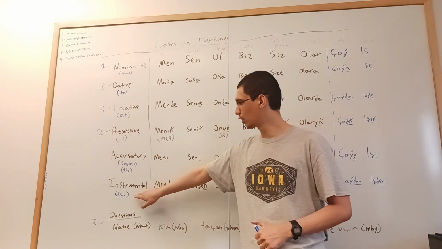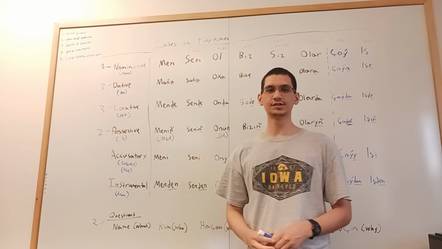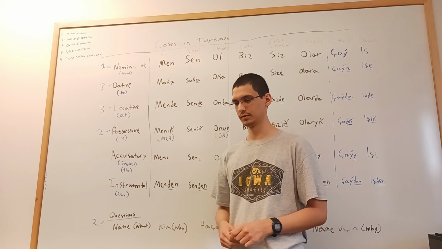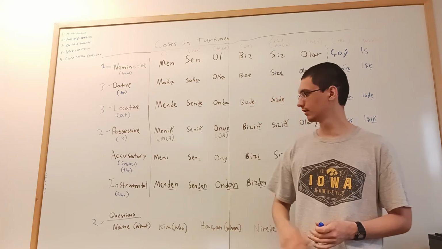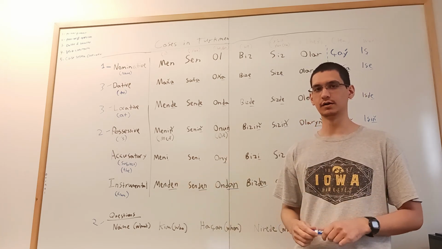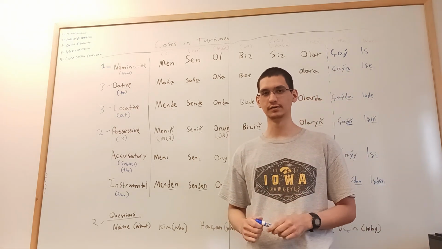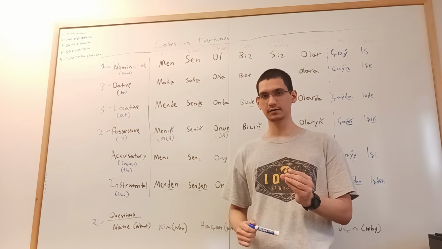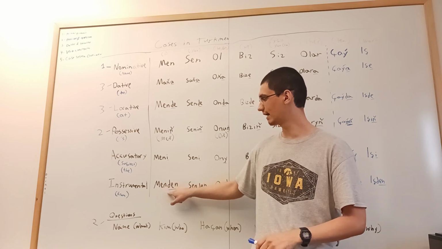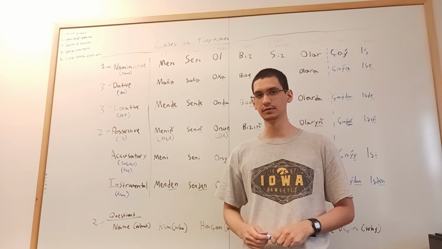The last case I will go over with you guys is the ablative case. This is to indicate the word from in English. So, from me, menden. Let's say I gave you tea. Where did that tea come from? The tea came from me. How would you say that? Çay, from me, menden. You see, you added this D-E-N, so it's from me. Came, geldi. Çay menden geldi.